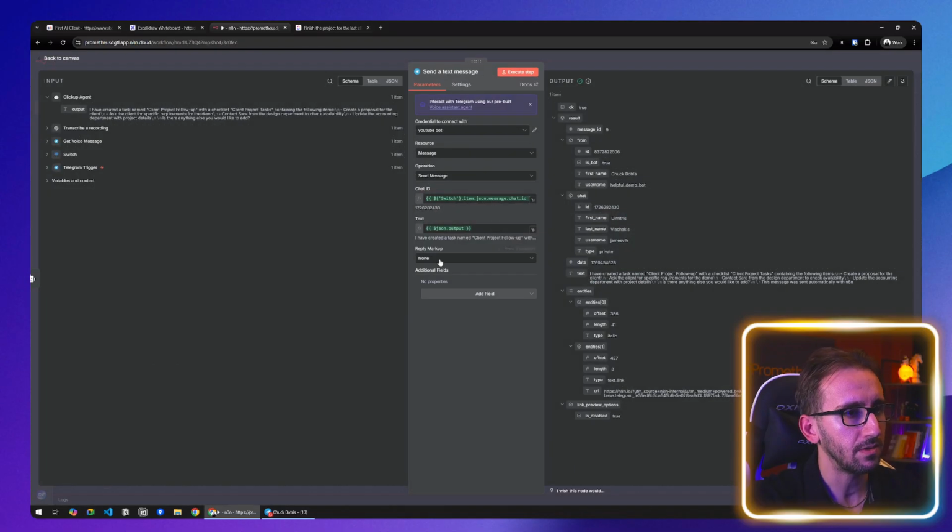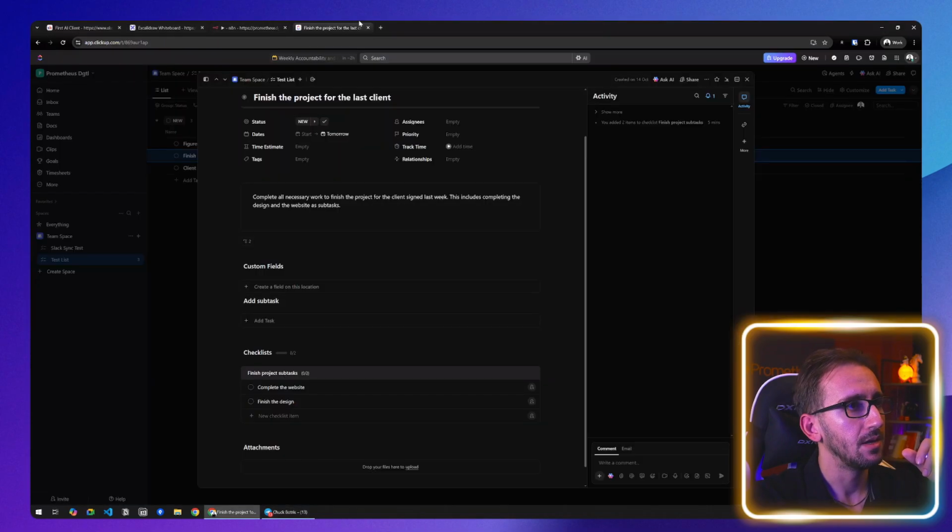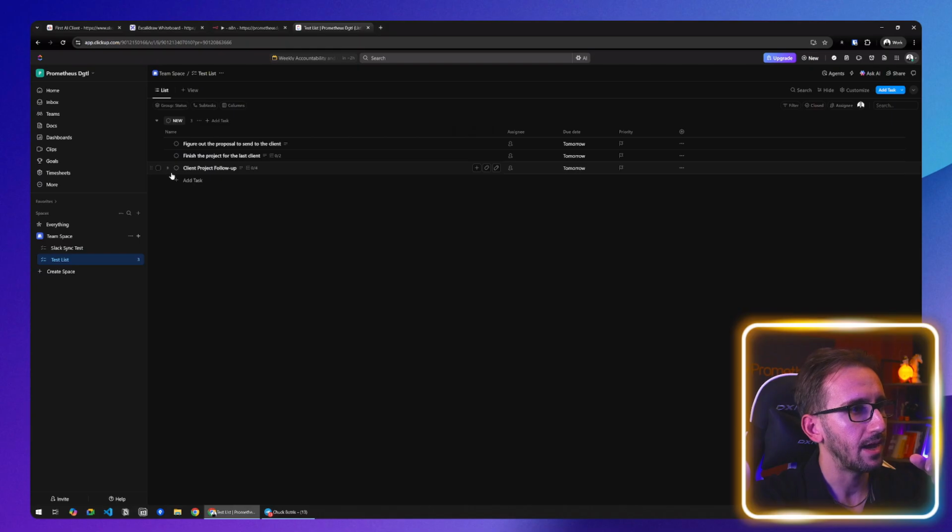If you don't want this, you can go to additional fields and there should be the append n8n attribution, and we can turn this off. If we turn this off, we will not have this message was sent automatically with n8n. Just something extra for you there as a tip. Okay, let's go to ClickUp. We didn't delete the previous tasks, so we're gonna have them.